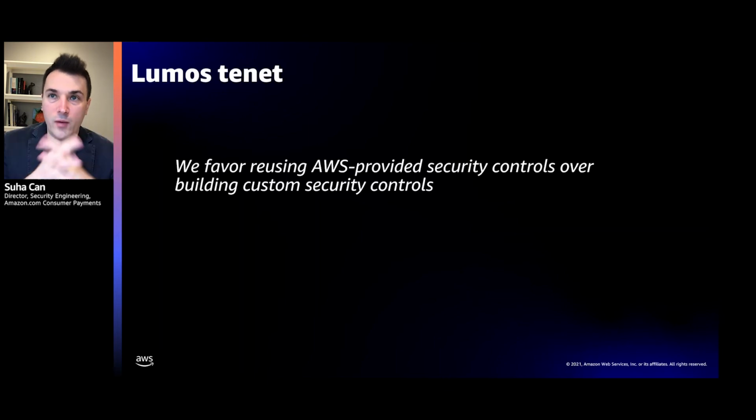So that's kind of how we approach the AWS provided security controls. We trust them. We know that they do what they are doing. When they don't, we go ask AWS to make it so, and we work with them. And when we use them, we do not trust that our configuration of them is always going to be correct, so we build automated security canaries to ensure that's always the case.